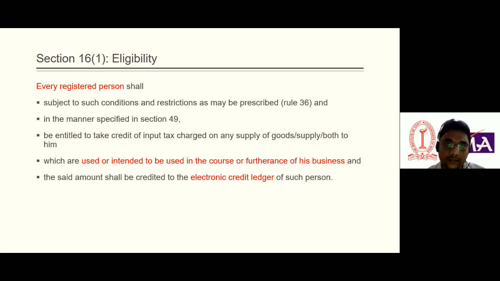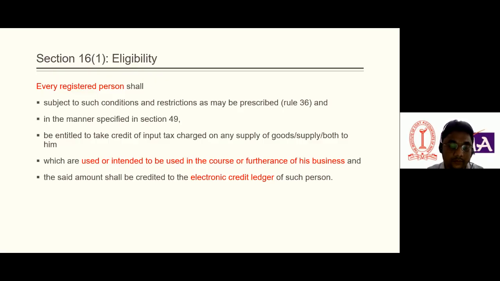It is the person's intention to use the AC in the business in the future. So intended means that if any goods, capital goods, inputs or input services will be used in future, then he is also eligible to claim ITC. That is the meaning of intended. So this is all about Section 16 subsection 1, which tells about eligibility.